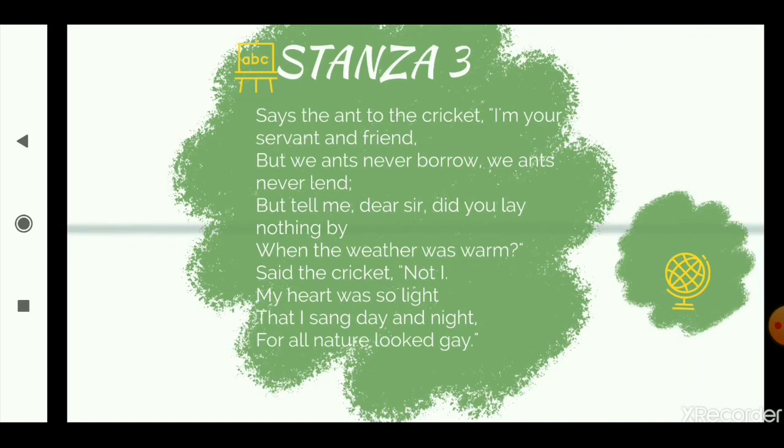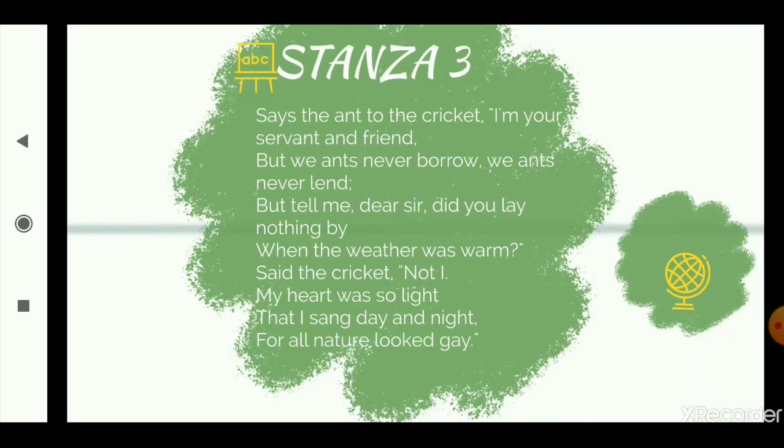When the weather was warm. So the ant is questioning the cricket right now. Did you not put aside any food for yourself when it was summers? Said the cricket, not I. So what does the cricket say? He says, sorry, not I. I did not do it.